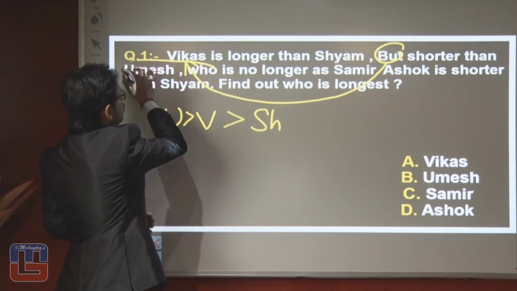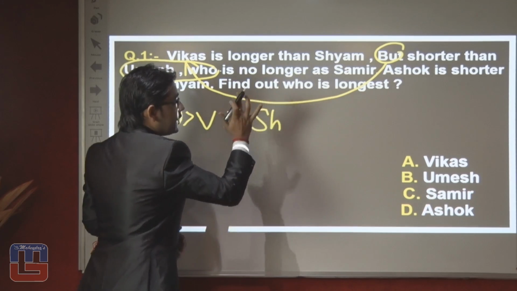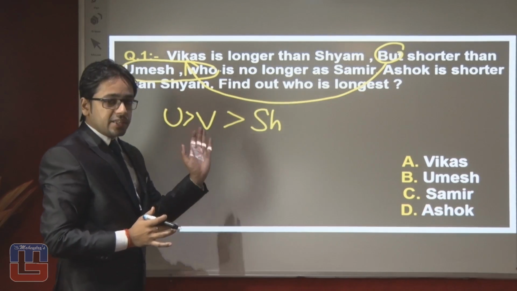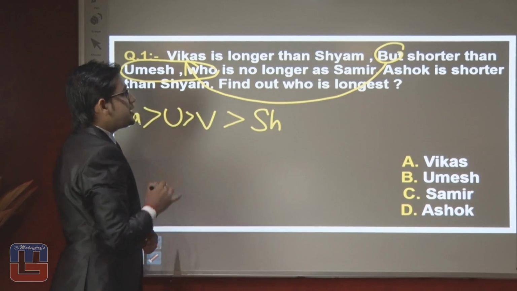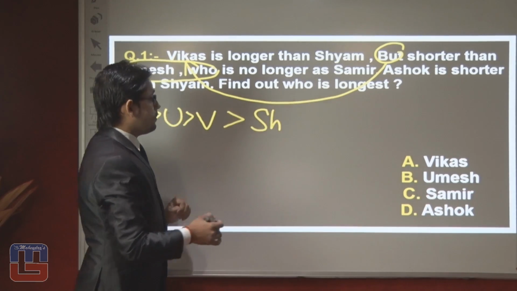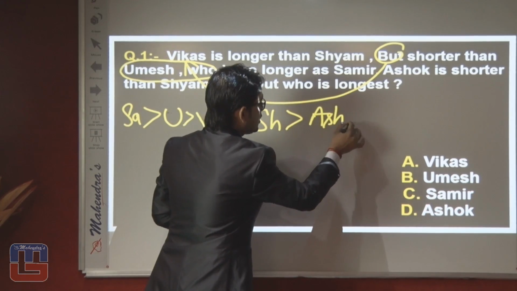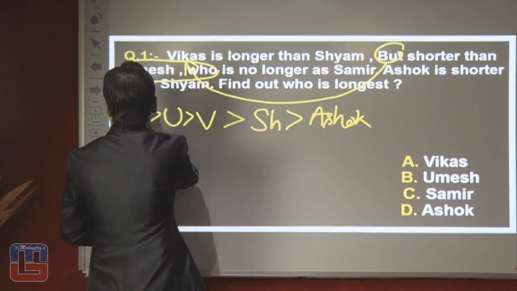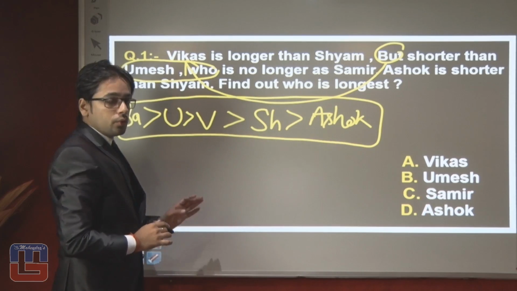Now they are talking about Umesh. Umesh is no longer than Samir. It means Umesh is smaller than Samir. And last but not the least, Ashok is shorter than Sham. After reading all the statements, we can draw this diagram, showing who is the tallest, who is the longest.